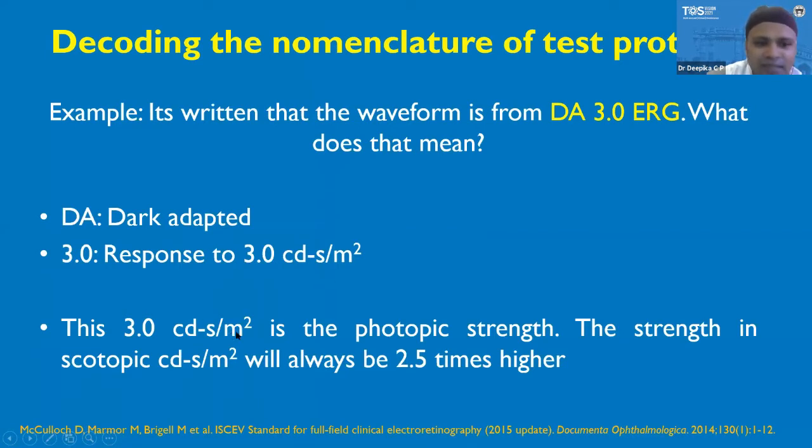This 3.0 candela second per meter square is the photopic strength. If we have to calculate the scotopic strength for the same protocol, we have to multiply it by 2.5. That is, the scotopic strength for this protocol will be 7.5 candela second per meter square.